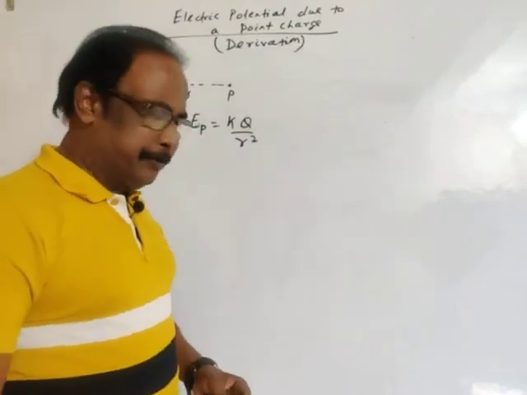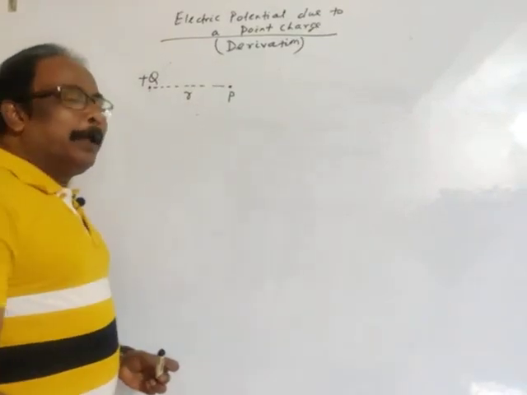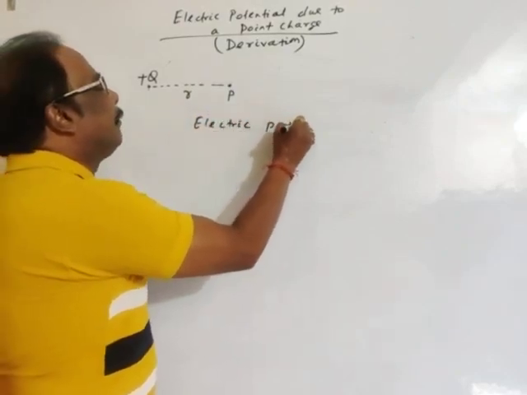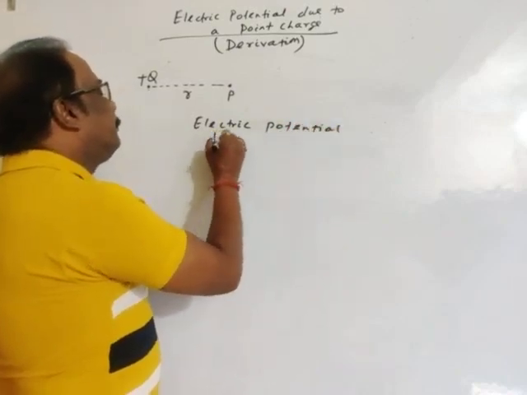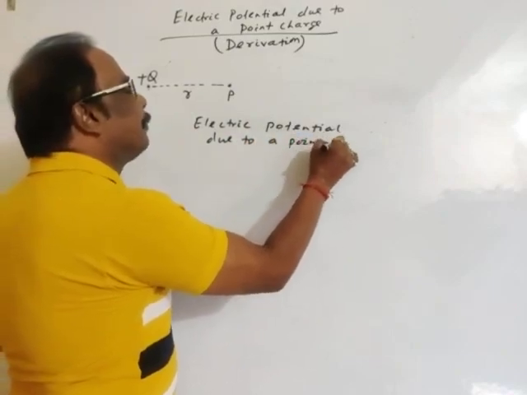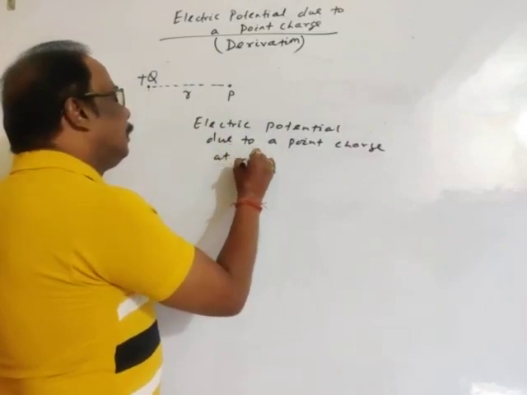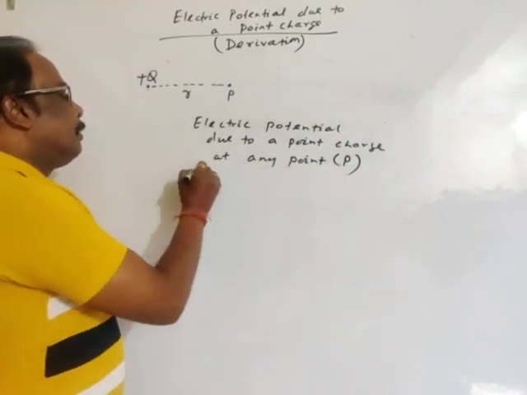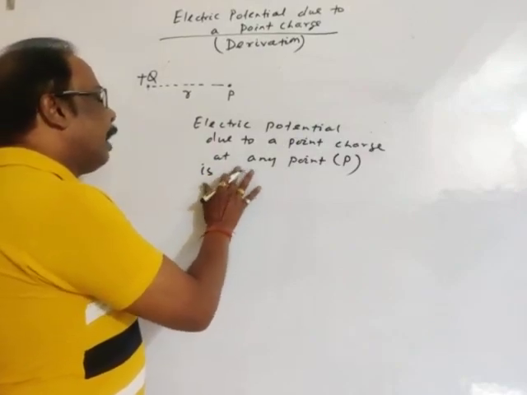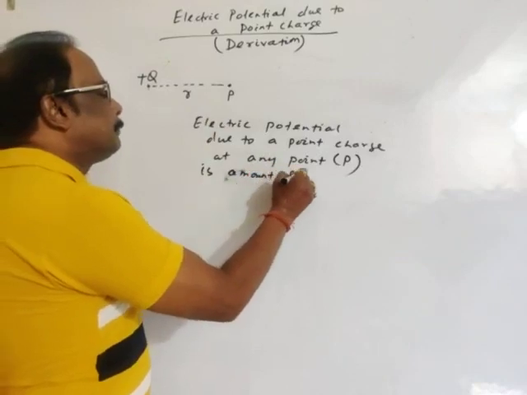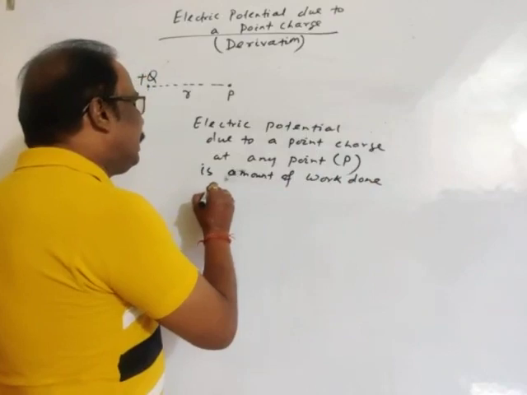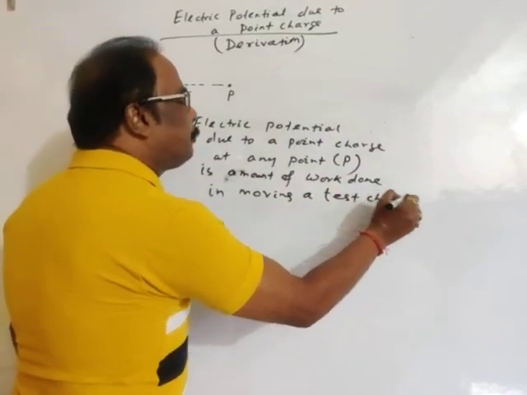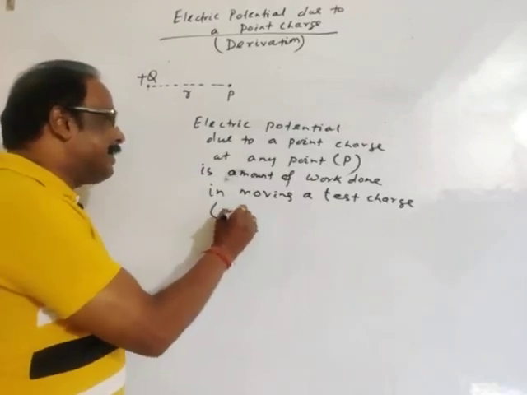What we discussed in lecture 1 is that the electric potential due to a point charge at any point P is the amount of work done in moving a test charge, and as we know, the conventional test charge is unit positive charge.